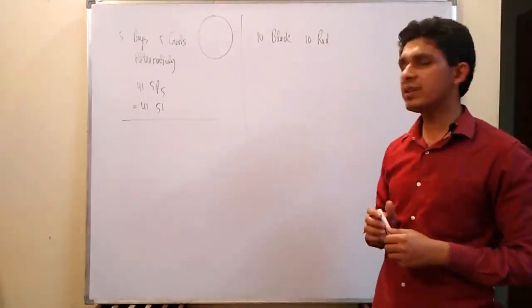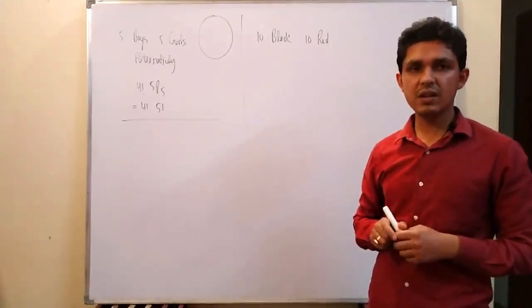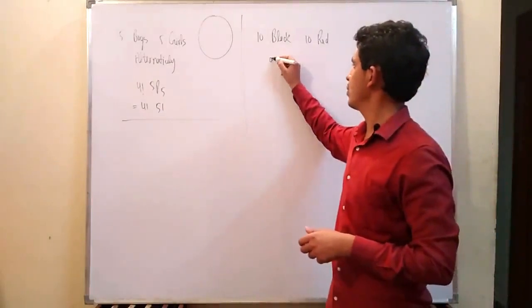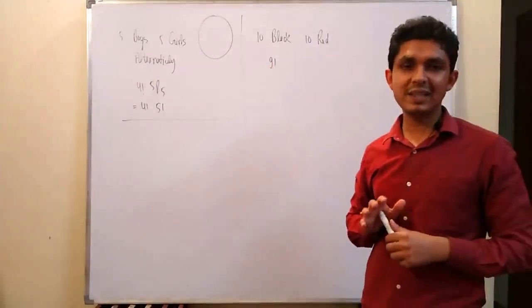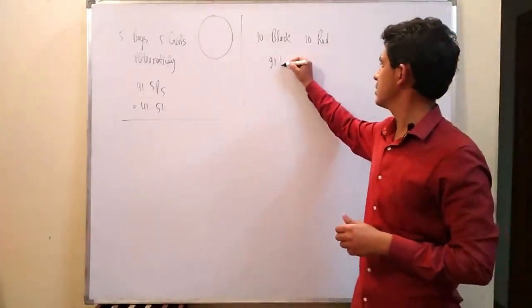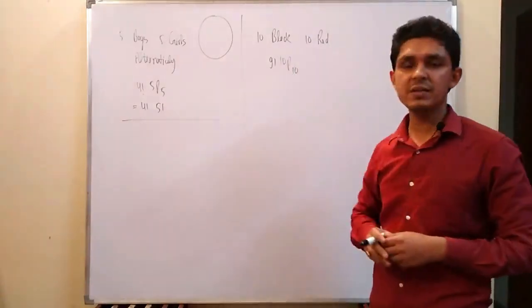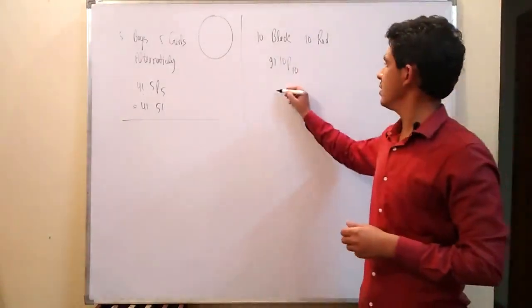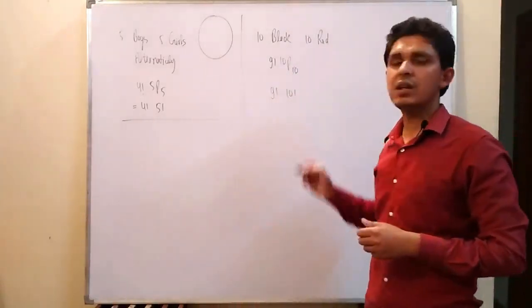First we have to arrange the 10 black balls in a circle, which can be done in 9 factorial ways, and the number of places left will be 10. In those 10 places we have to arrange the 10 red balls, so that is 10P10, and finally the answer will be 9 factorial multiplied by 10 factorial.